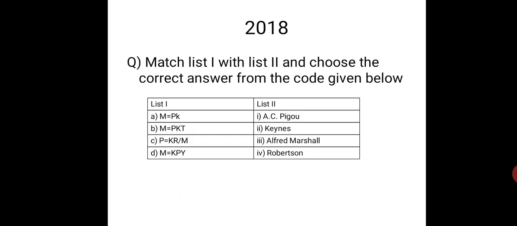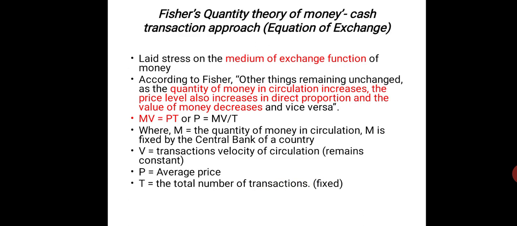Next is a match the following question, where List 1 gives certain equations of quantity theory of money, and List 2 gives certain economists associated with them. We need to match them. There is only one way to do that: study the theories, right? So the theory goes like Fisher's theory.